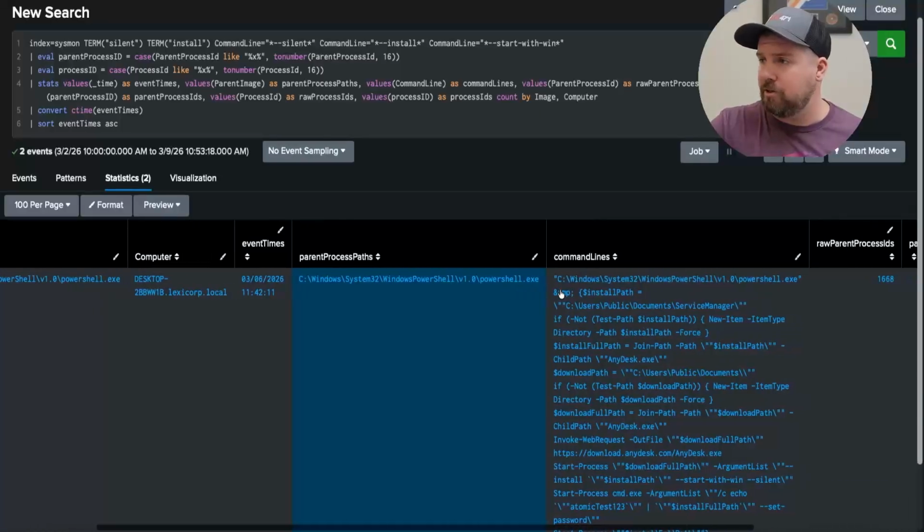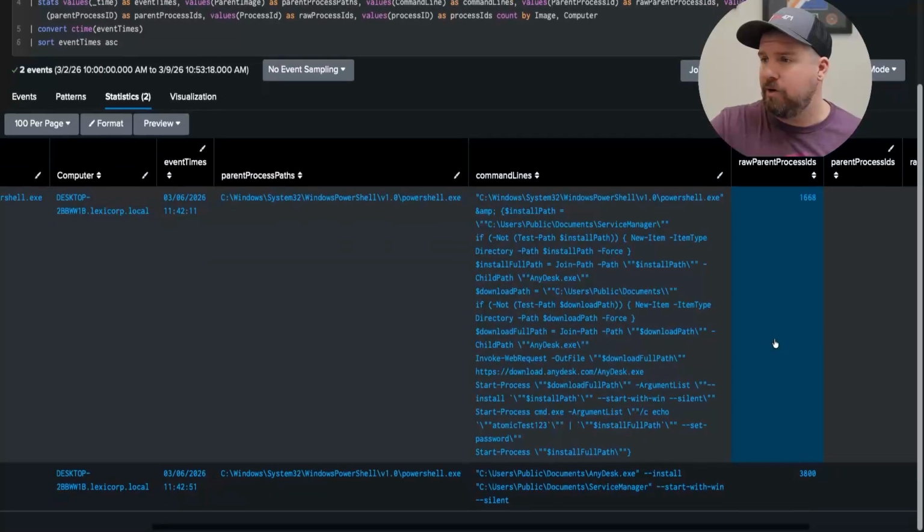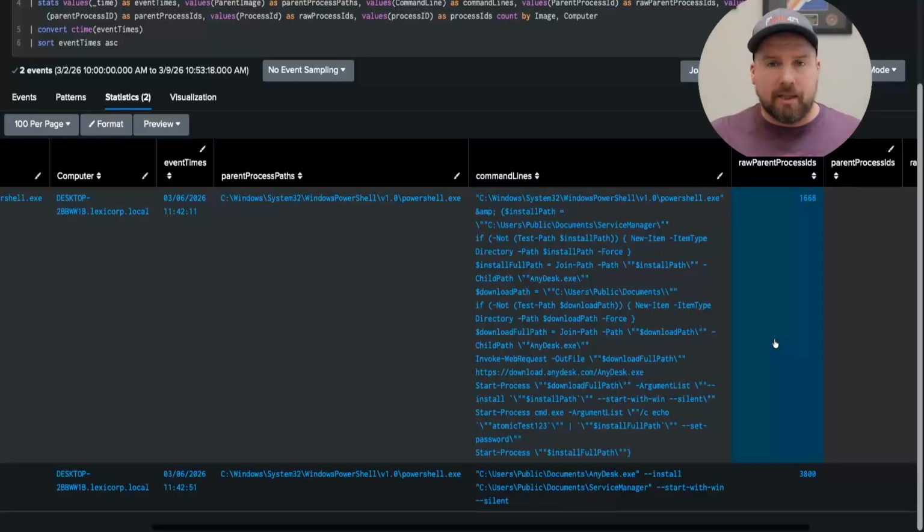And if we come over to our command line arguments here, this is where we can see those command line arguments that have triggered this activity or triggered the silent installation. If we look in both examples, we can see -install, start with win, and silent, and then we see that AnyDesk.exe does exist. And that's, again, the indicators and the artifacts that we were looking for. So at this point, it gives us a good indication that, hey, there was a silent installation of AnyDesk.